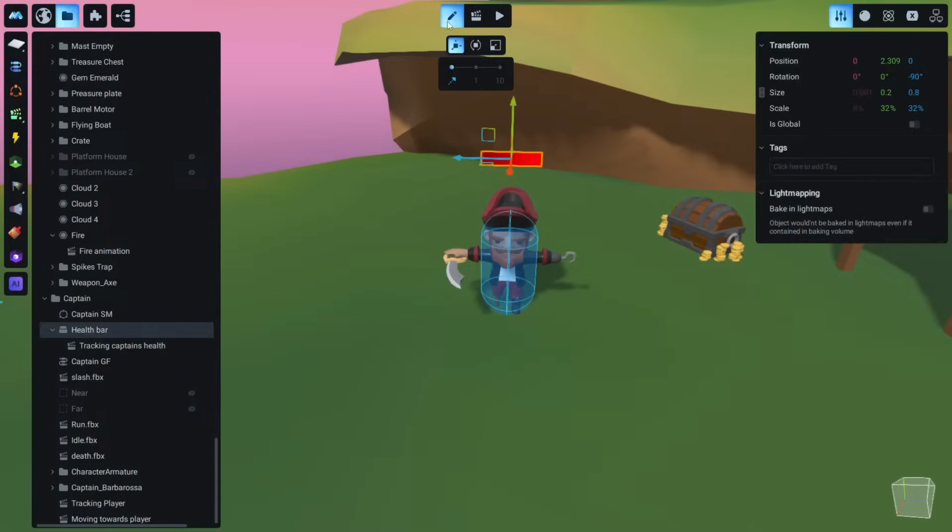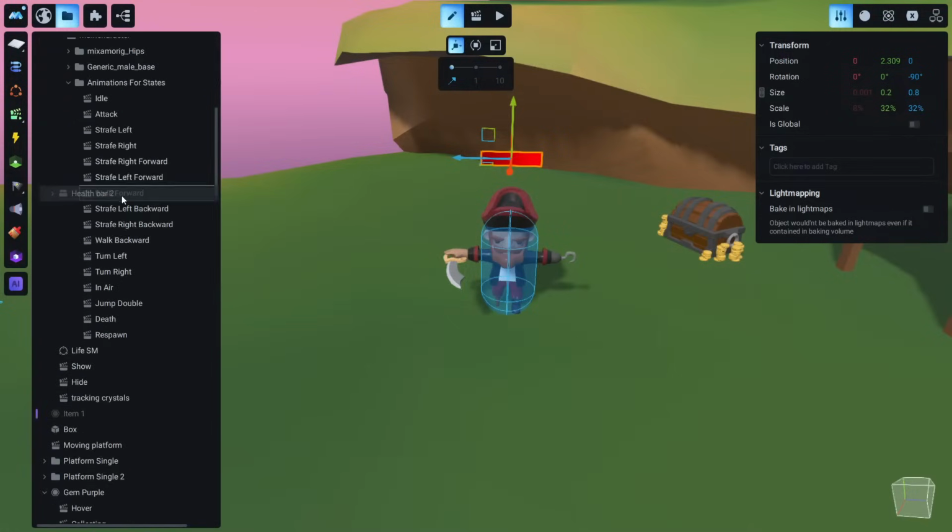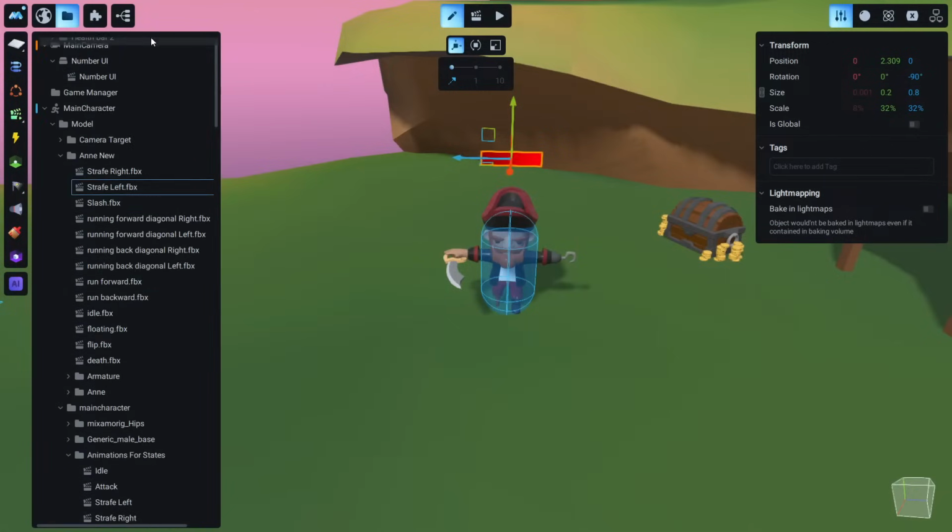Let's go to edit mode and duplicate, and let's take this second health and move it inside our character, something like that, here inside our model, okay, oh, not the model, the character, it's okay.